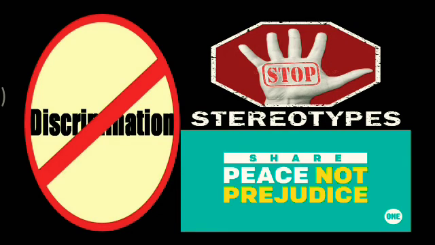Thus we must avoid creating prejudices and stereotypes to make the world a better place for everyone in society. Only then can we move forward and develop ourselves. Until and unless we develop our thinking, our mentalities and ourselves, we cannot develop our country. So it's very necessary to stop all this discrimination, stereotypes and prejudice, so that we can make this world a better place for everyone in society.